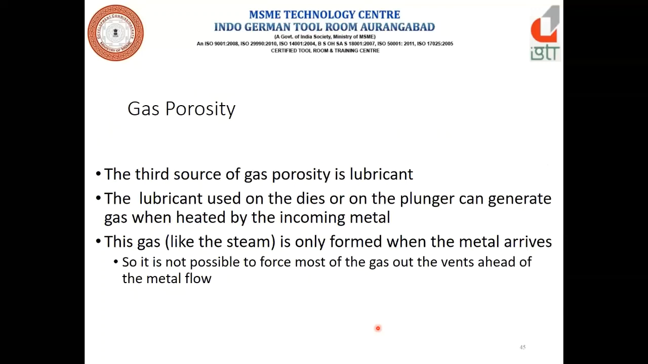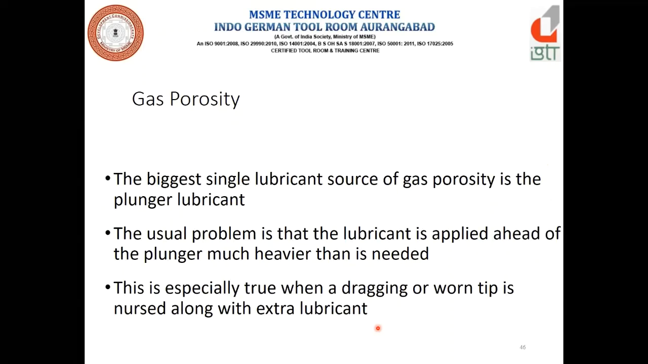Now the third source of gas porosity is the lubricant. The lubricant used for the die, secondly we can say, is the die coating. That die coating can be applied on the dies as well as on the plunger, and gas can be generated when it is heated by the incoming metal. This gas is like steam. It is only formed when the metal arrives, so it is not possible to force most of the gas out of the vents over the metal flow.